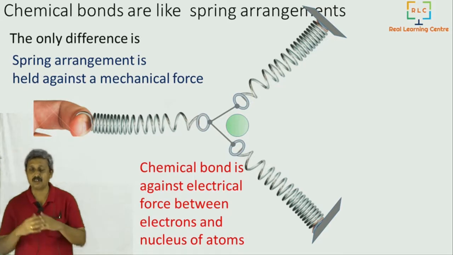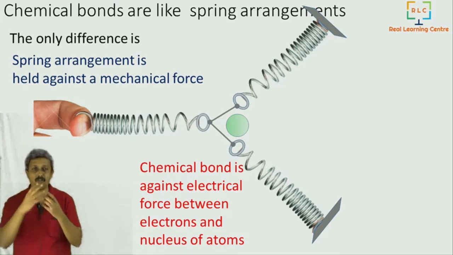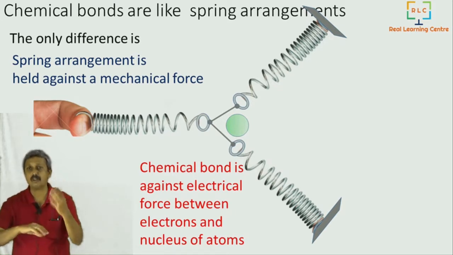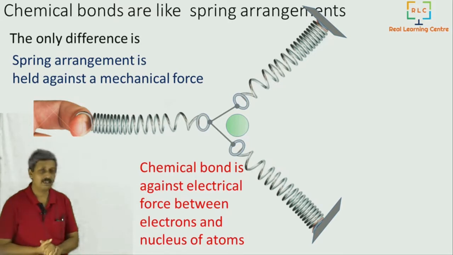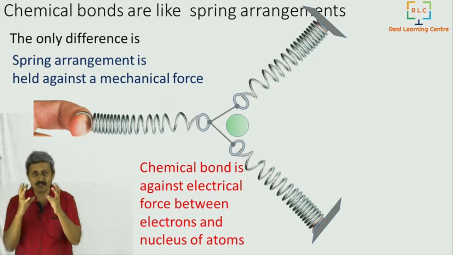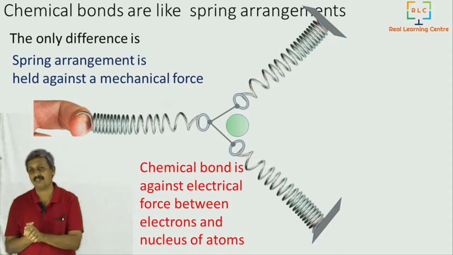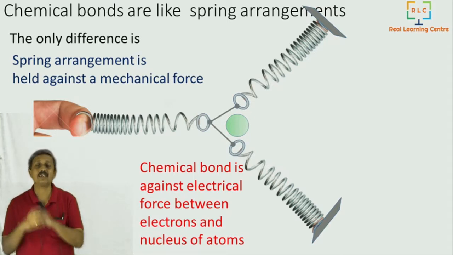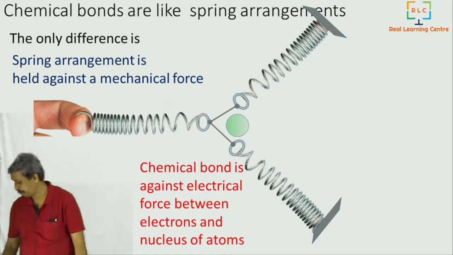The force between electrons of one atom and the nucleus of the other atom, and electron of one atom and the nucleus of the same atom, two nuclei opposing each other. Like that, multiple forces are there. All these forces are acting together to create a certain arrangement. And that arrangement is very delicately balanced, and that we call a chemical bond. So a chemical bond is simply the arrangement of this force of attraction and repulsion.